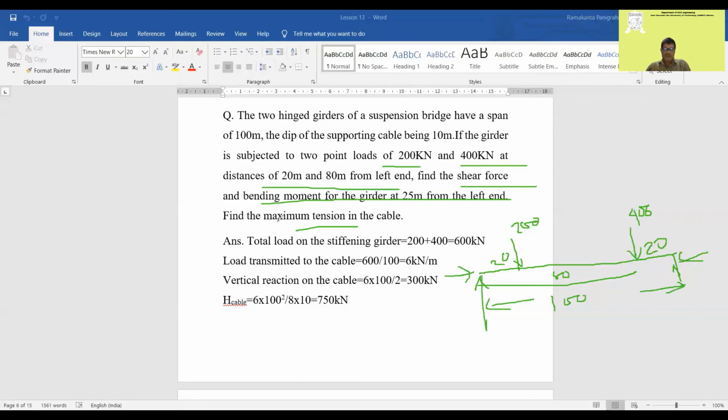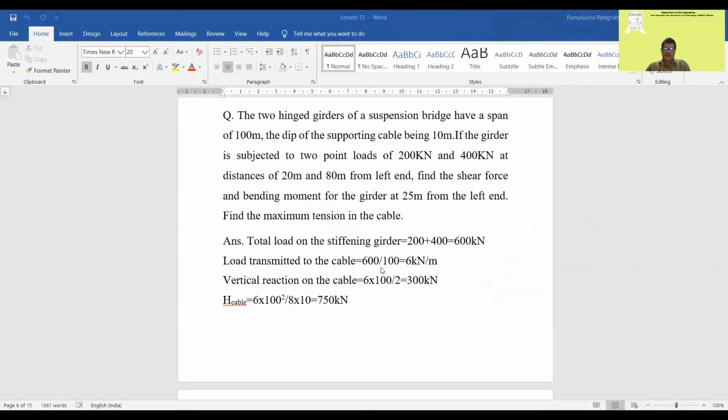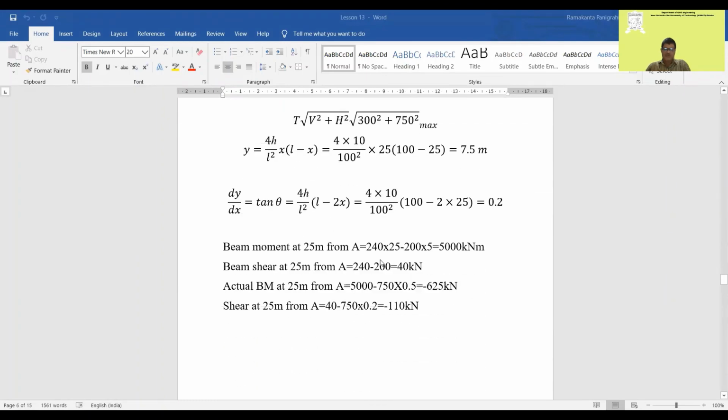Now here I think there is no dead load. Now total load is equal to 600 kilonewton. Divide by total span, 6 kilonewton per meter, and the vertical reaction in the cable will be WL by 2. And the horizontal thrust will be WL square by 8F, and then the square root of V square plus H square will give the maximum tension in the cable. There is no dead load given in this question. There are only live loads given. So total load will come like this. So just put the values and find the solution. So maximum tension will come.